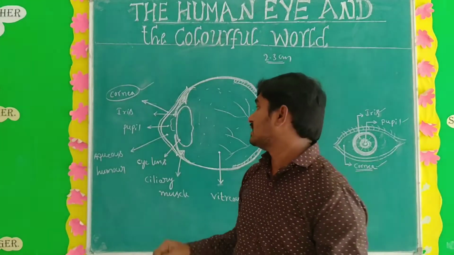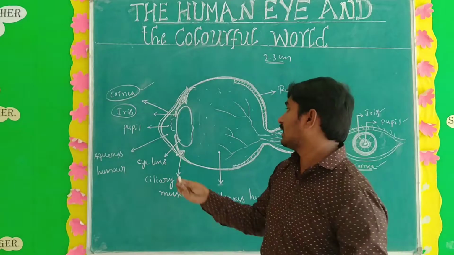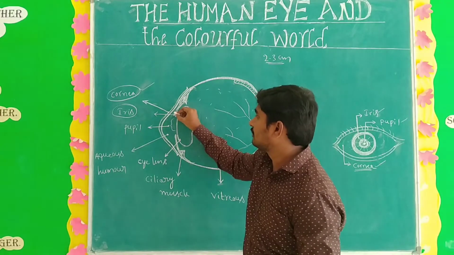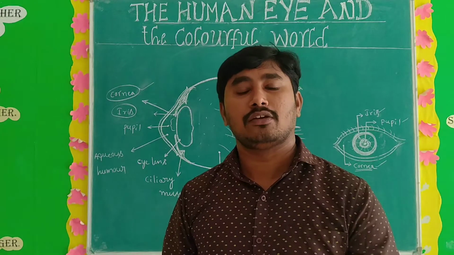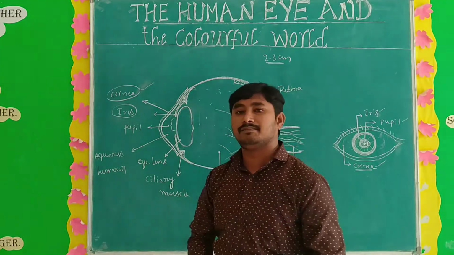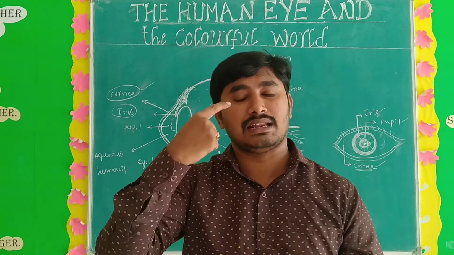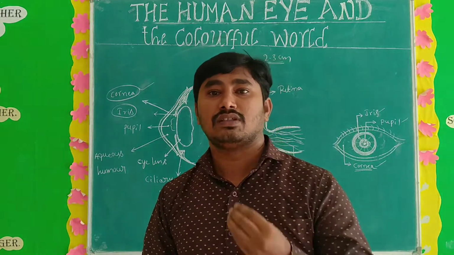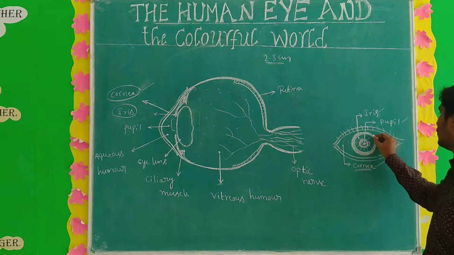Next, the second part is iris. What is meant by iris? Behind the cornea, this is the cornea, behind the cornea is the iris. Behind the cornea, one opaque diaphragm is there. That opaque diaphragm is nothing but iris. That iris only gives the color to the human eye. I think you see that black color is there. That black color is nothing but iris. Some people have brown color also. So the one that gives the color of the eye is nothing but iris. This is the iris.